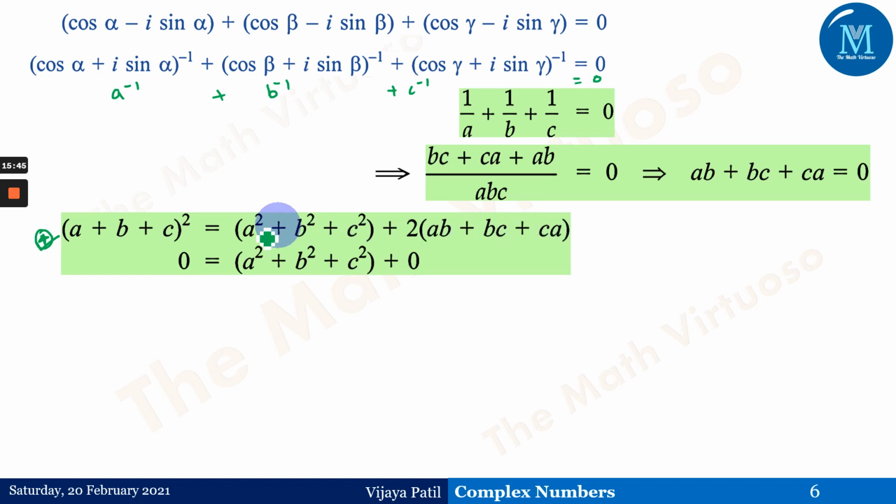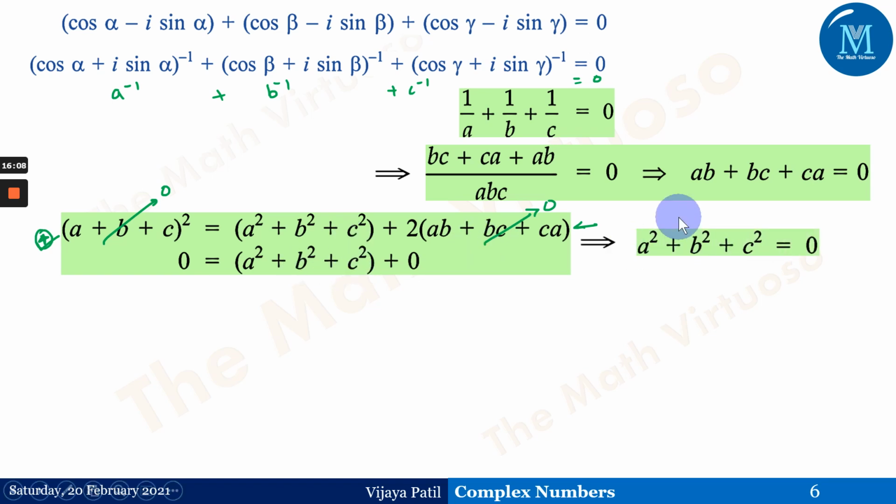This is an identity we already have in algebra. We have already seen that A plus B plus C is equal to 0, so the left side goes to 0. Similarly, AB plus BC plus CA is equal to 0, so that term also goes to 0, and we remain with A square plus B square plus C square equals 0.